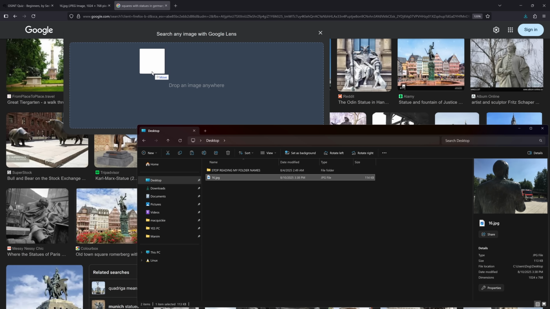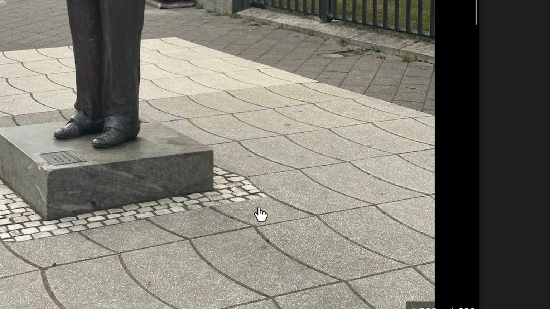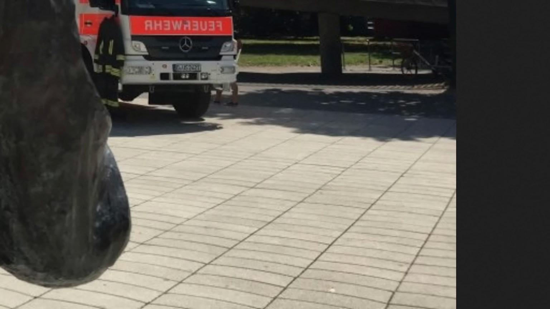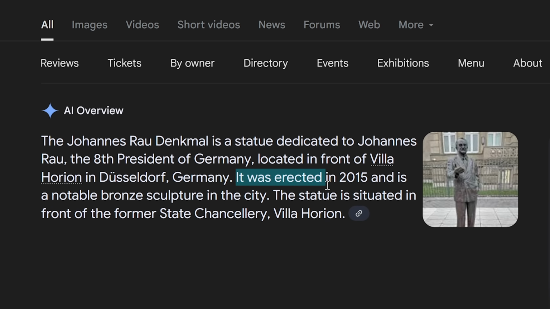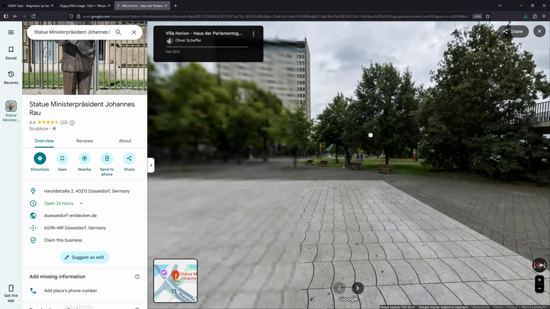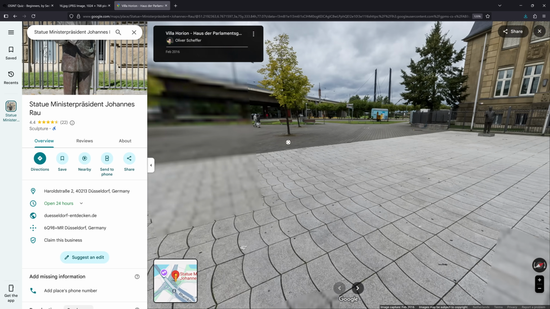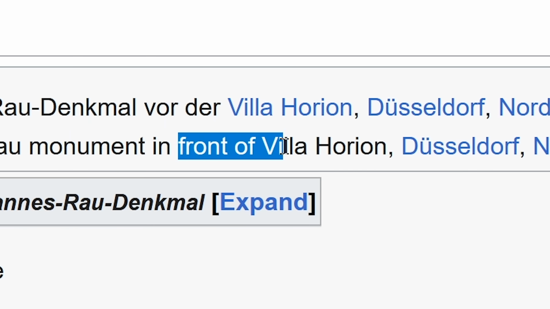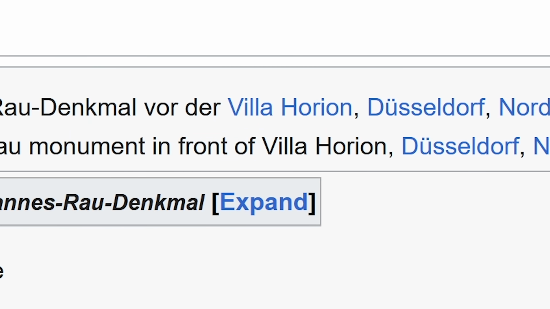I think let's do the reverse image search. Is this it? Let's look at the tiles. They're the exact same tiles. Located in Germany. It was erected in 2015 and is a notable bronze sculpture in the city. Let's just double check that this is it. Oh yeah, this is definitely it. So what's the name of the square then? It's in front of Villa Horion. Is that the name of the square?